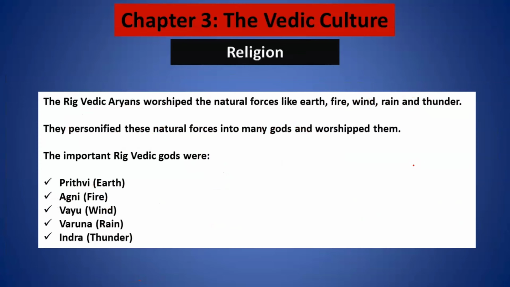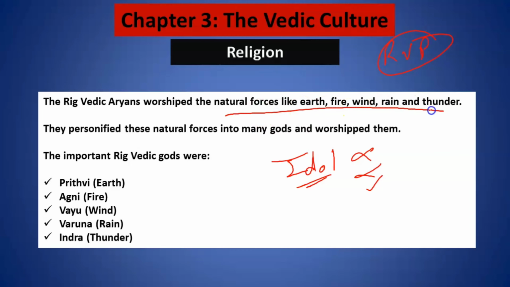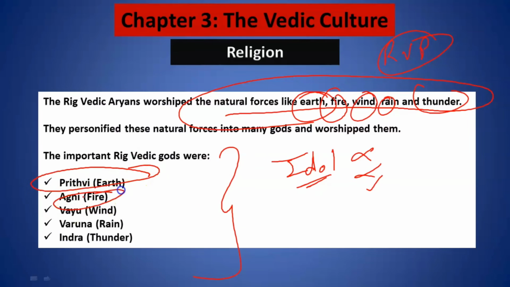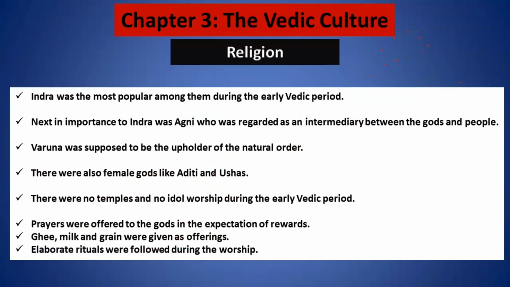If I talk about their religion, they did not believe in idol worship. Yes, during the Rig Vedic period, they were not believing in idol worship. Instead, they were believing in natural forces like earth, fire, wind, rain, and thunder. The most important Rig Vedic gods were Prithvi, Agni, Vayu, Varun, and Indra, out of which Indra was the most important god to them. I hope this point is clear. Second most important was Agni.